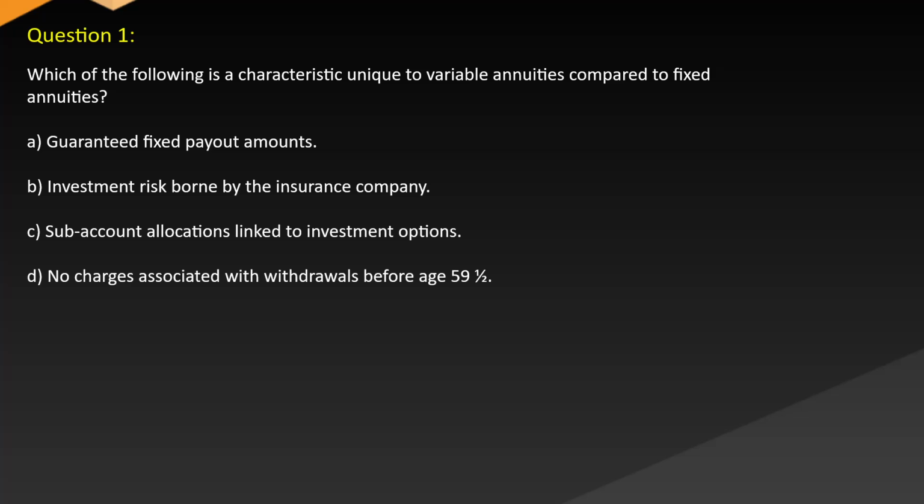Question 1. Which of the following is a characteristic unique to variable annuities compared to fixed annuities? A. Guaranteed fixed payout amounts. B. Investment risk borne by the insurance company. C. Sub-account allocations linked to investment options. D. No charges associated with withdrawals before age 59½.